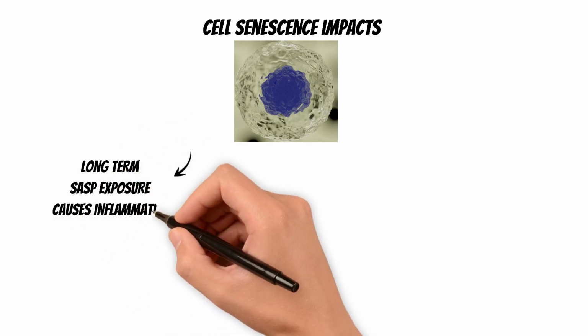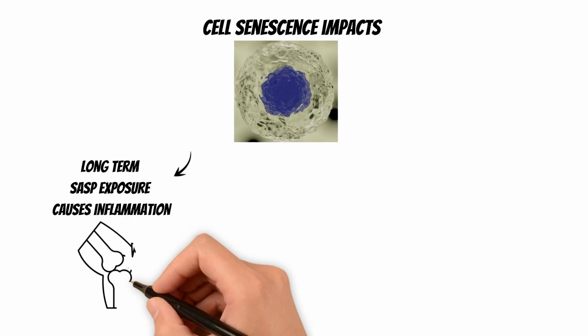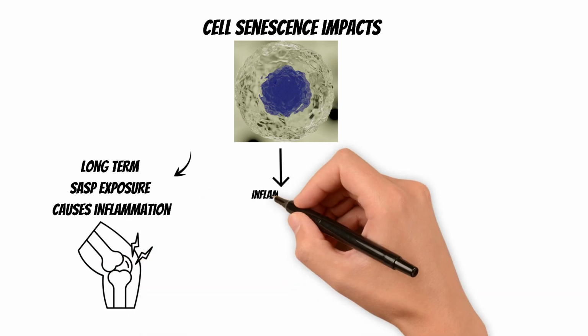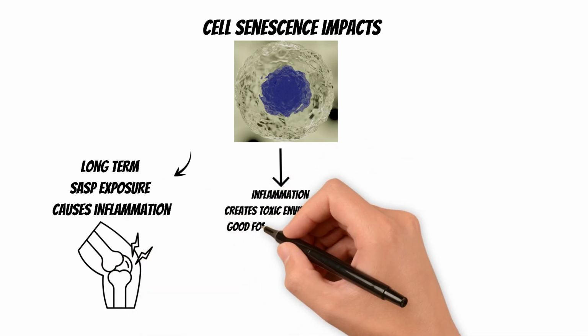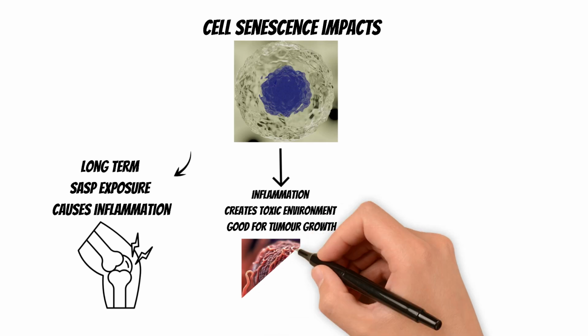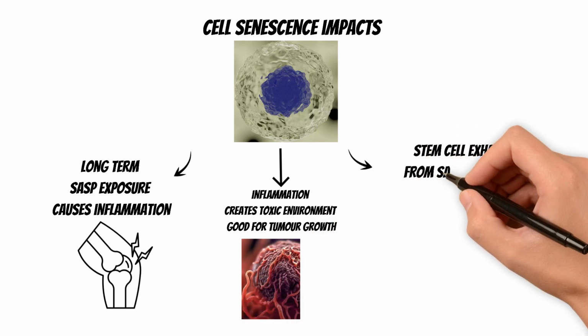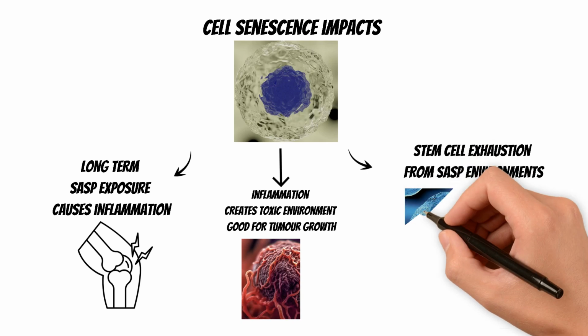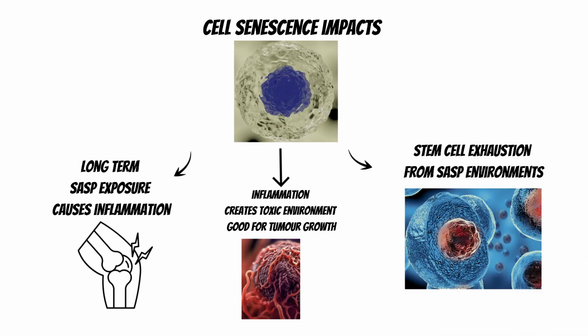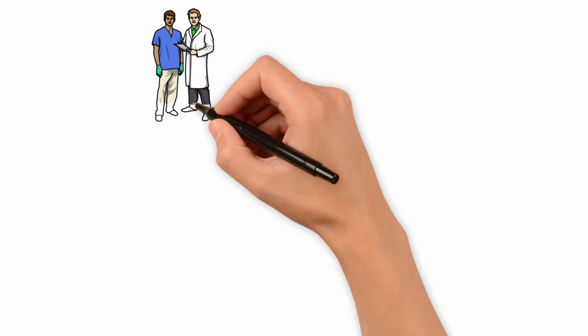Chronic exposure to SASP drives inflammation, creates tissue environments that can support tumor growth, and disrupts stem cell niches. As stem cells become exhausted, tissues lose the ability to regenerate and aging accelerates. Crucially, senescence itself is not the problem. It is the accumulation of senescent cells and the failure of clearance that causes damage.